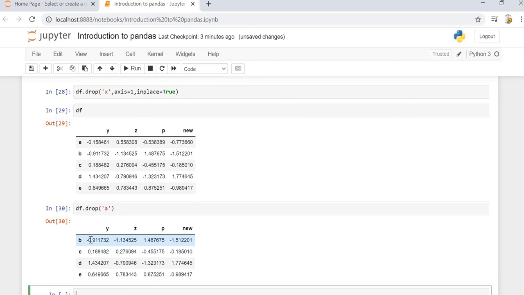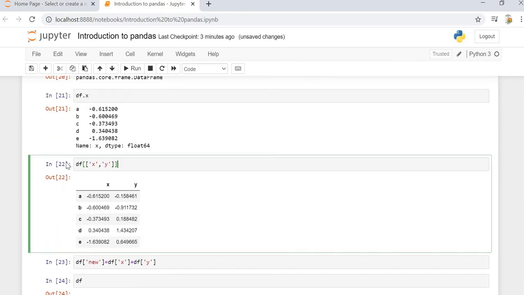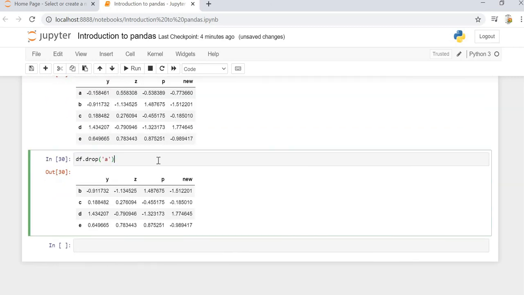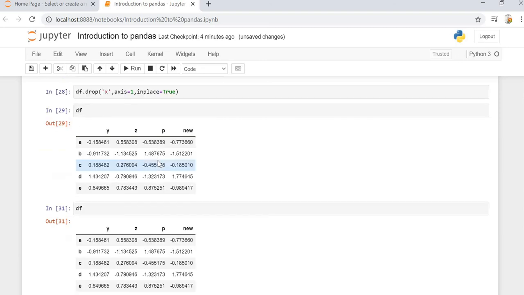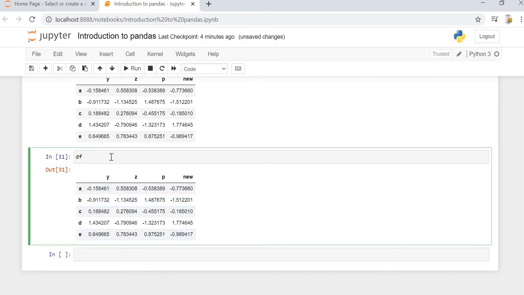Now, we have checked the columns: df of the column name, and the column has been printed out for us. If we want to find any row, say row C, we can do it using df.loc. loc is location, and we specify the row label we want to print.